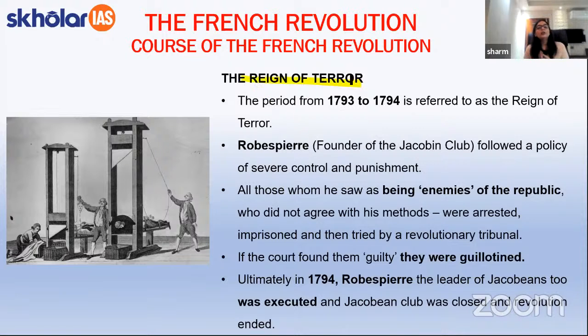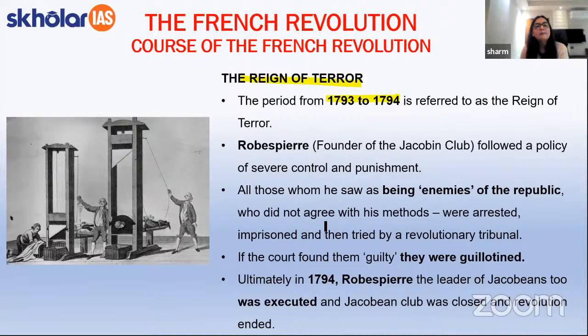As I've told you, Jacobians were particularly the peasants, and they were very radical in nature, and they were absolutely promoting the idea of France being a republic. That is, the power should be concentrated in the hands of all the people and not in the hands of a few people. And that is why, in order to ascertain these particular ideals, once they came into power, a reign of terror was unleashed in France. Now, the time period of this reign of terror was 1793 to 1794.